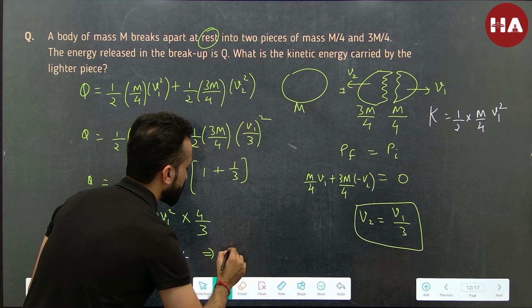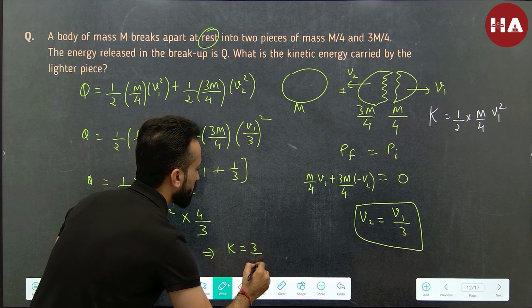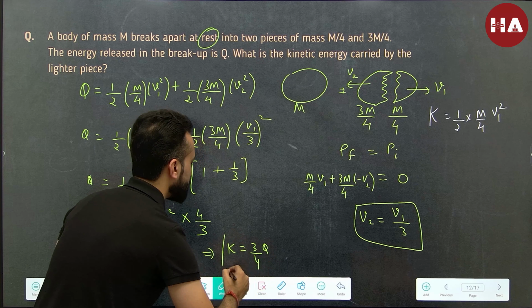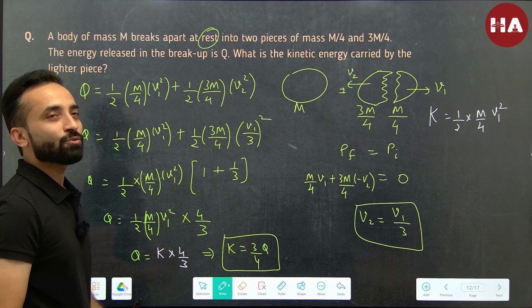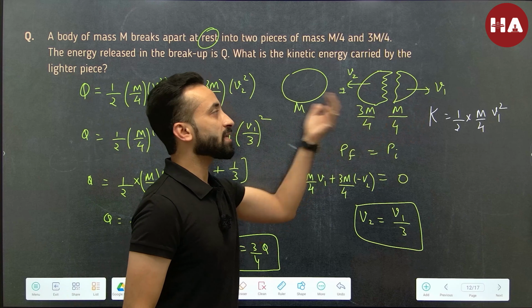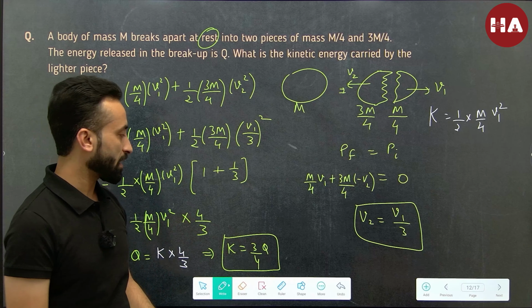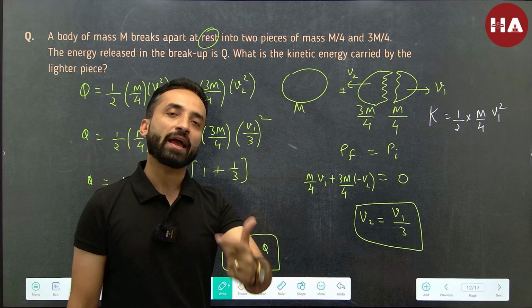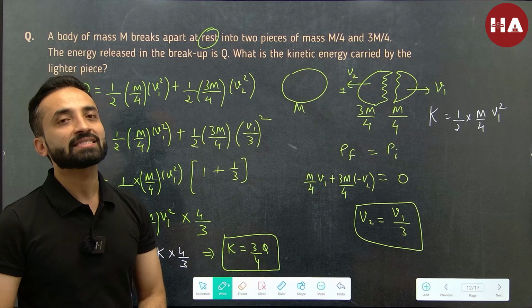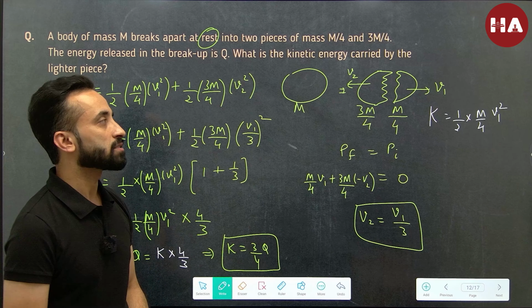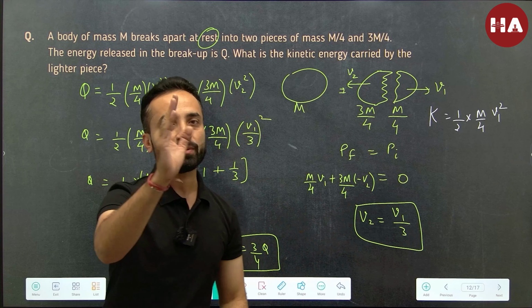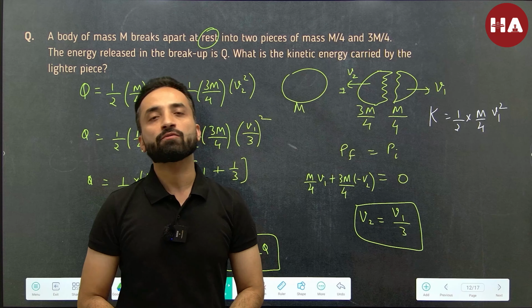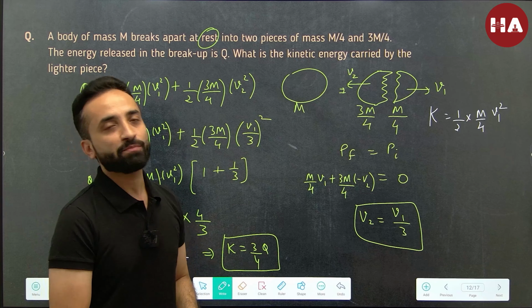The answer is going to be 3 by 4 Q, isn't it? What can you conclude? That even though the momentum taken by both the pieces is the same, the kinetic energy taken by the lighter fragment is 3/4, that is 75% of the total energy. So the lighter one will take 75% of the energy, and the heavier one would therefore take 25% of the energy.